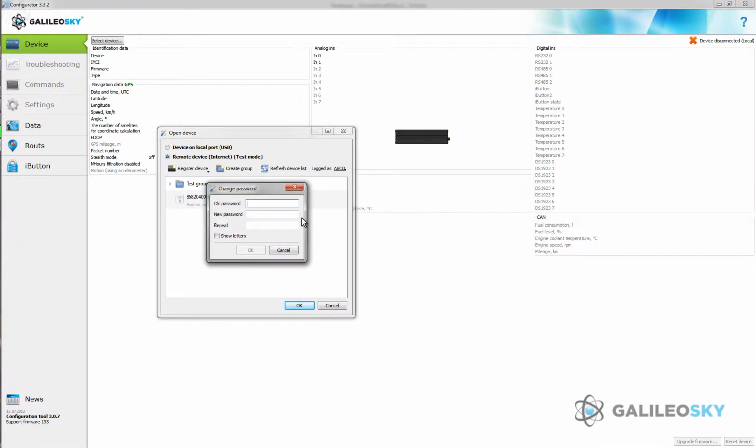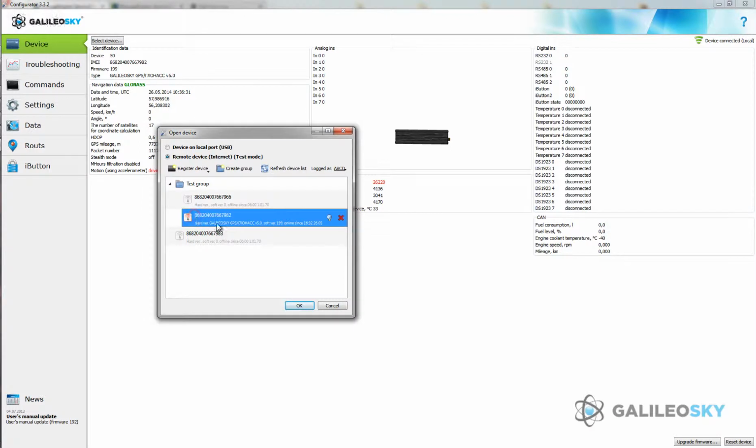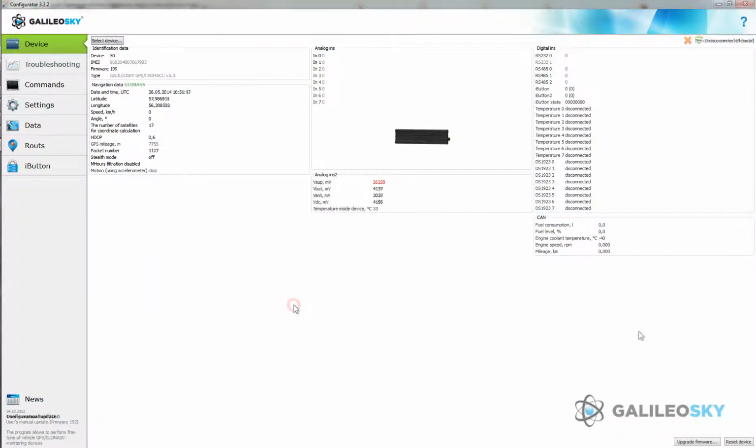You can change your password. Choose terminal in the list of devices to control it and press OK button. You see the common interface of the configurator. On the right above, you can find device status, information about the state of analog inputs, digital inputs, CAN bus, service and navigation data. Identification data take their common place.